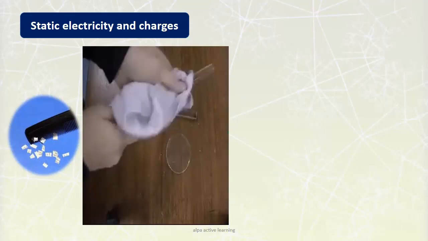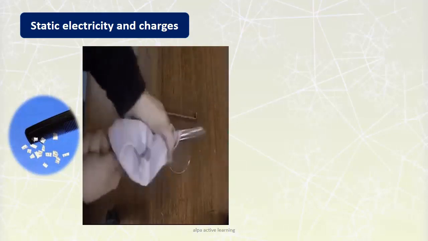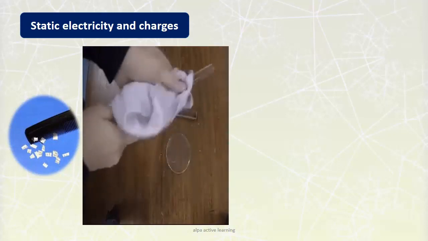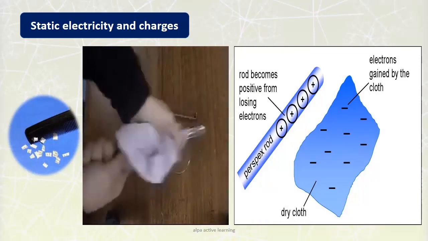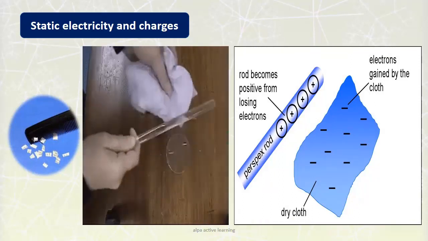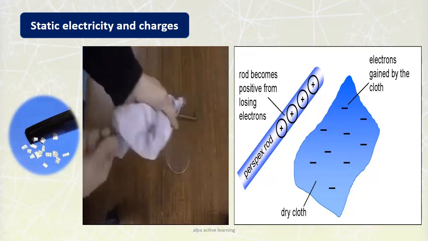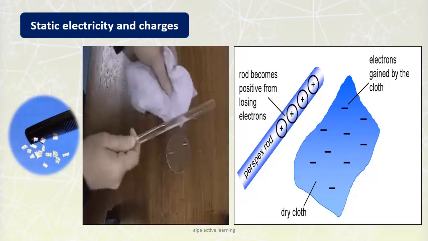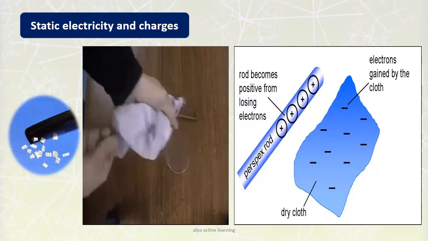Now let's rub a glass rod with a silk cloth. What happened? Due to rubbing, the charges are transferred. The rod becomes positively charged as it loses electrons, and the cloth acquires the electrons and becomes negatively charged. But this transfer takes place only at the particular place.